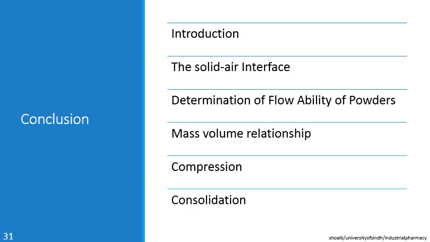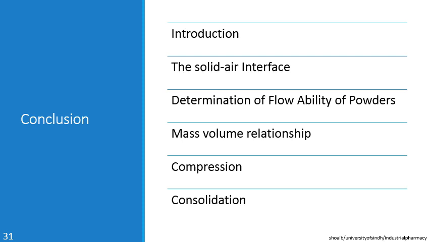In the revolving cylinder method, we were using a cylinder which was covered from one side with a transparent plate. The cylinder was half filled with the material, and it was lined by sandpaper. The cylinder was revolved, and its angle was obtained when the powders started to cascade with the surface of the cylinder.